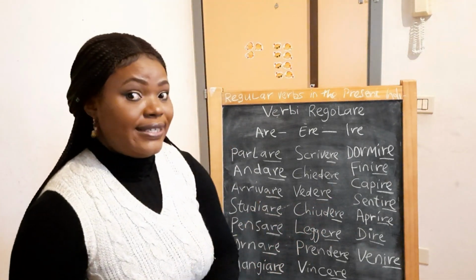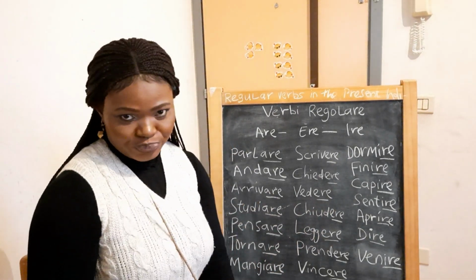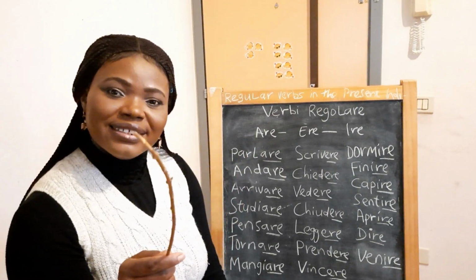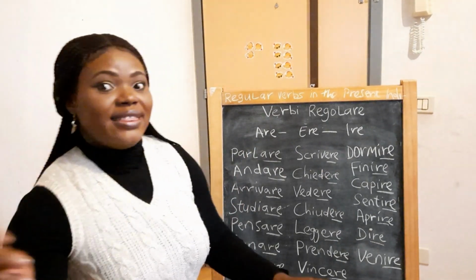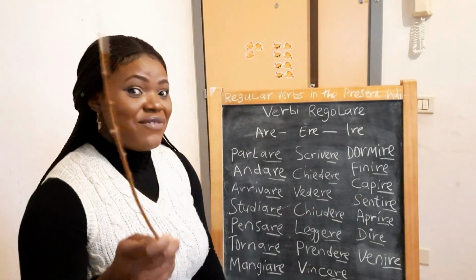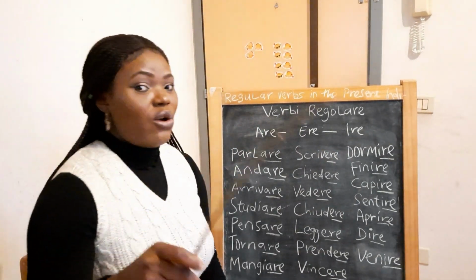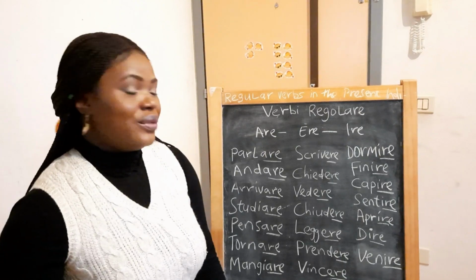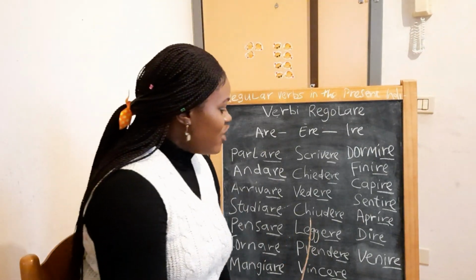So let's see the verb vedere. Vedere, to see. Io vedo. Tu vedi. Lui o lei vede. Noi vediamo. Voi vedete. Loro vedono. That's how it changes.